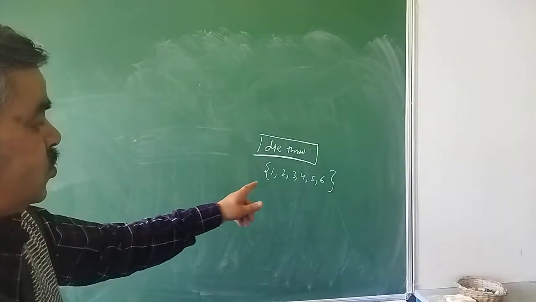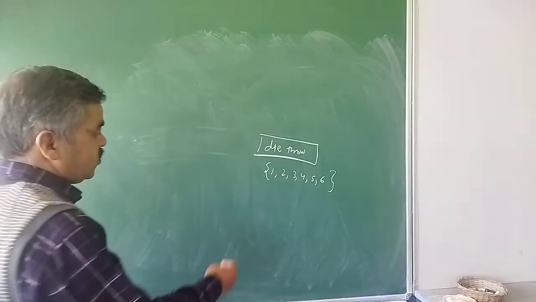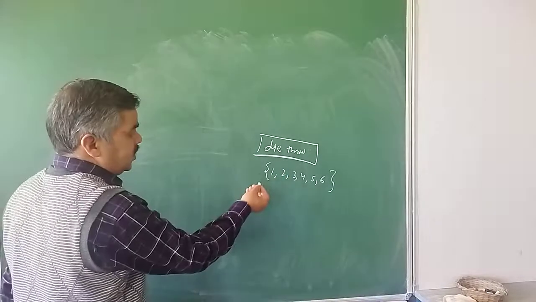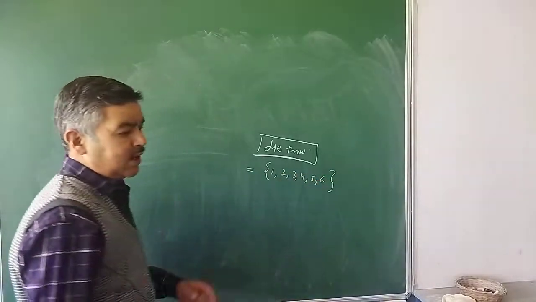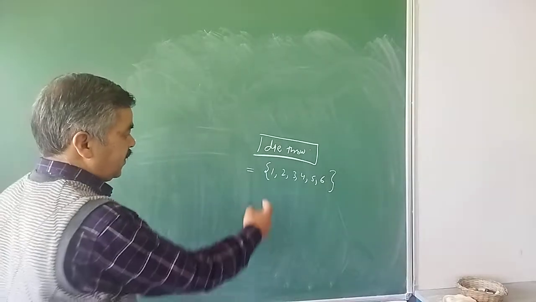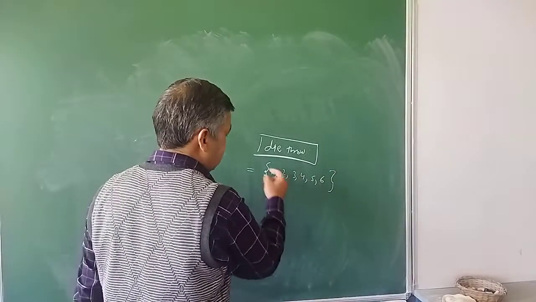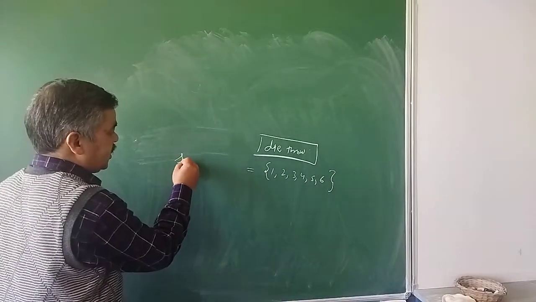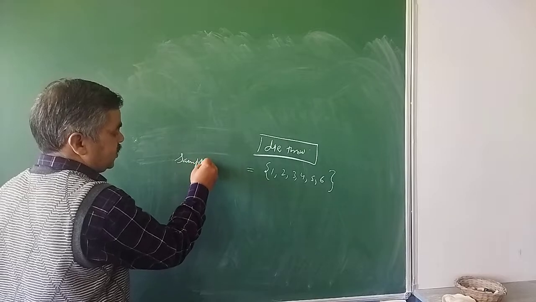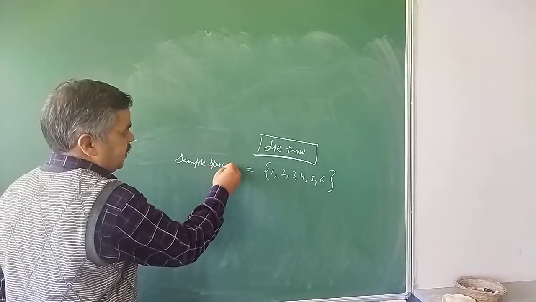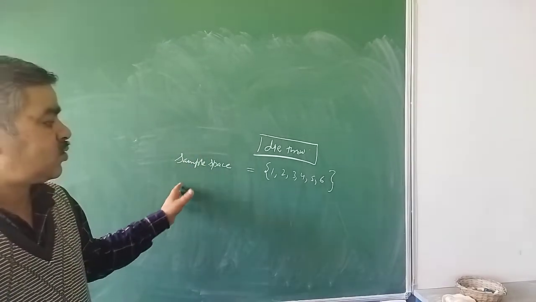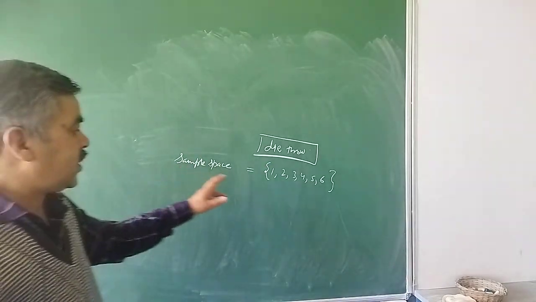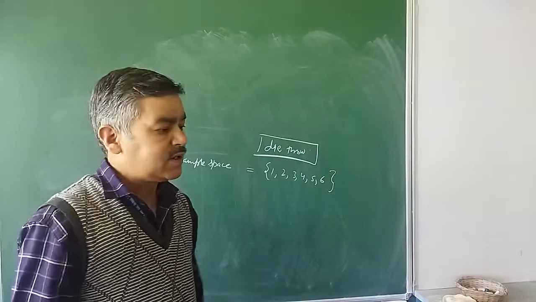So 1, 2, 3, 4, 5, 6. Once you have written these, these are the total possibilities when the dice is thrown. You have written all the possibilities within the curly bracket. This is called a sample space. In case of throw of one dice, you can write 1, 2, 3, 4, 5 and 6.